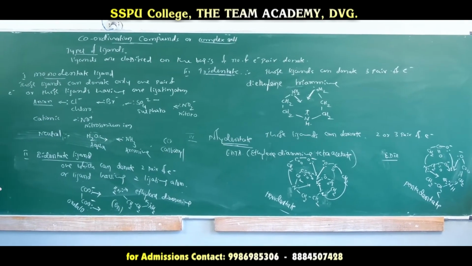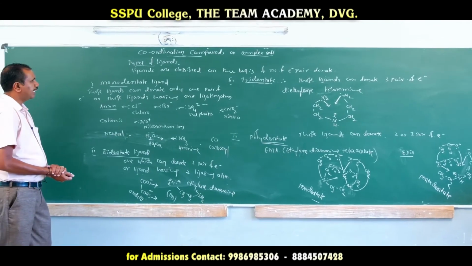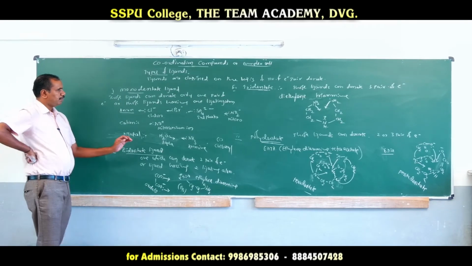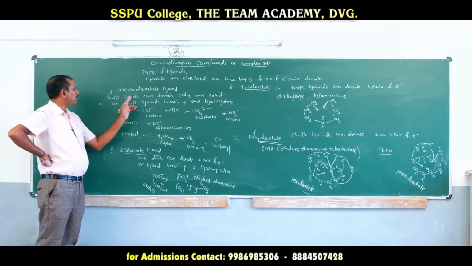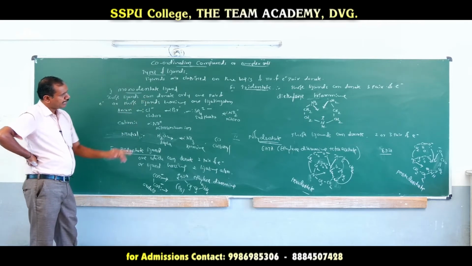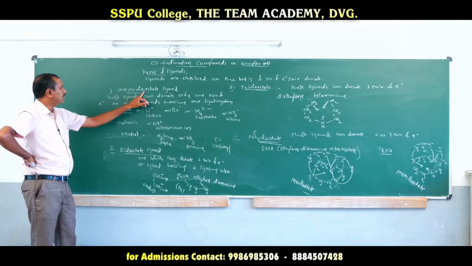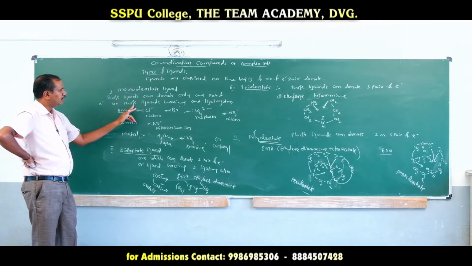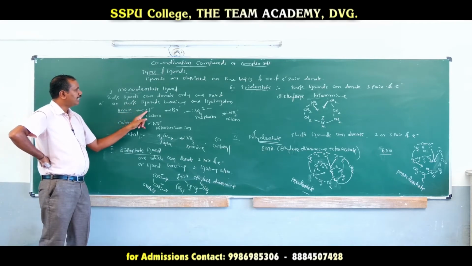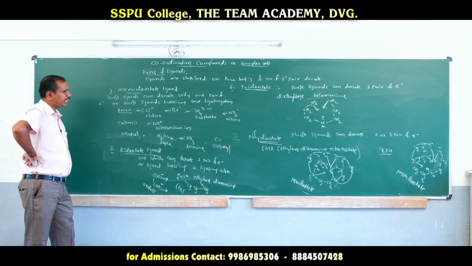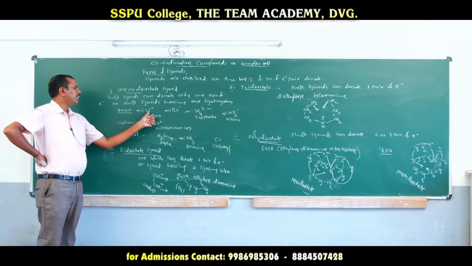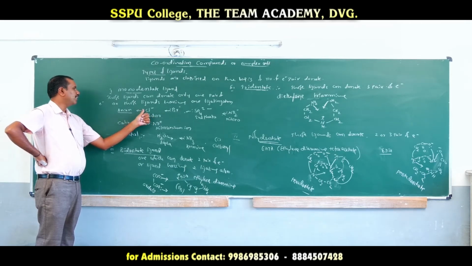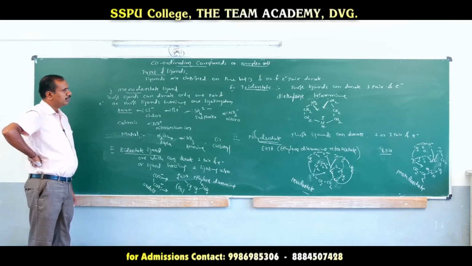Ligands are classified on the basis of the number of electron pairs that can be donated by the ligands. So those ligands can donate different numbers of pairs of electrons. Then those ligands are monodentate, bidentate, tridentate and polydentate. Monodentate, mono means single, one which can donate only one pair of electrons. Those ligands having only one ligating atom are called monodentate. Example here, chloride ion. Here only one atom can donate a pair of electrons, but it can donate only one pair, so those ligands are called monodentate ligands.